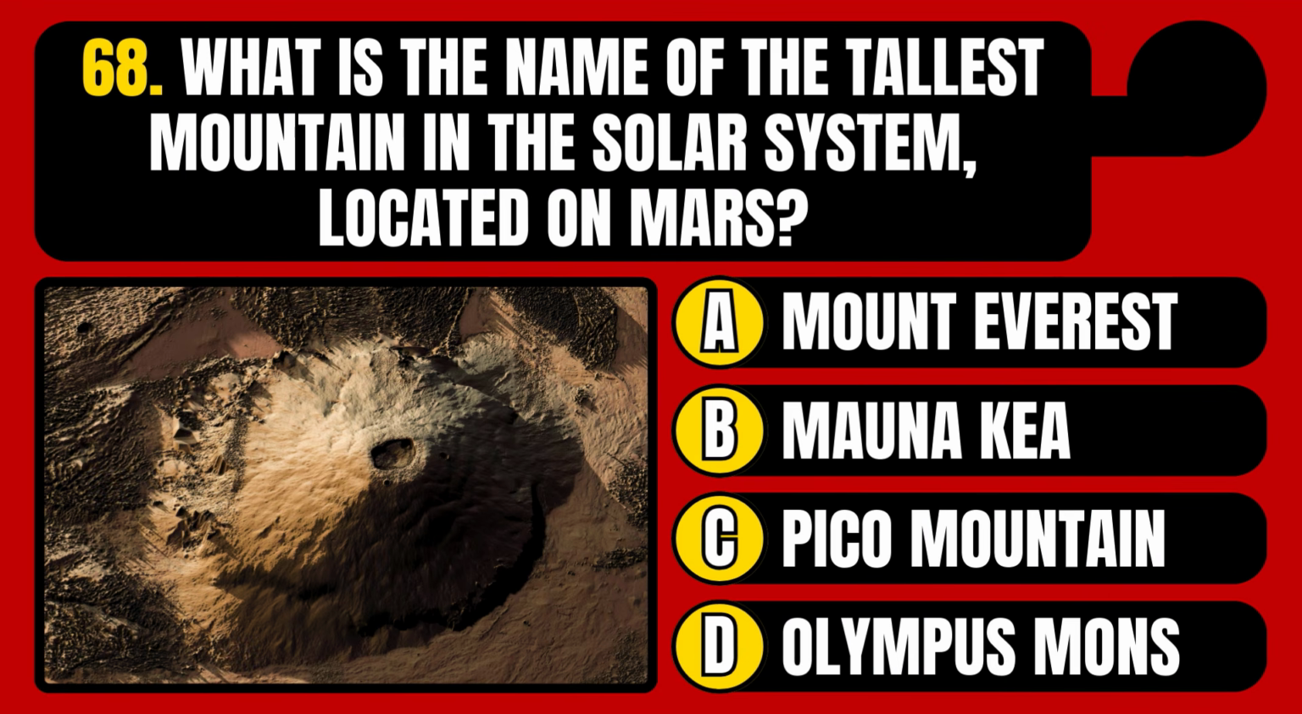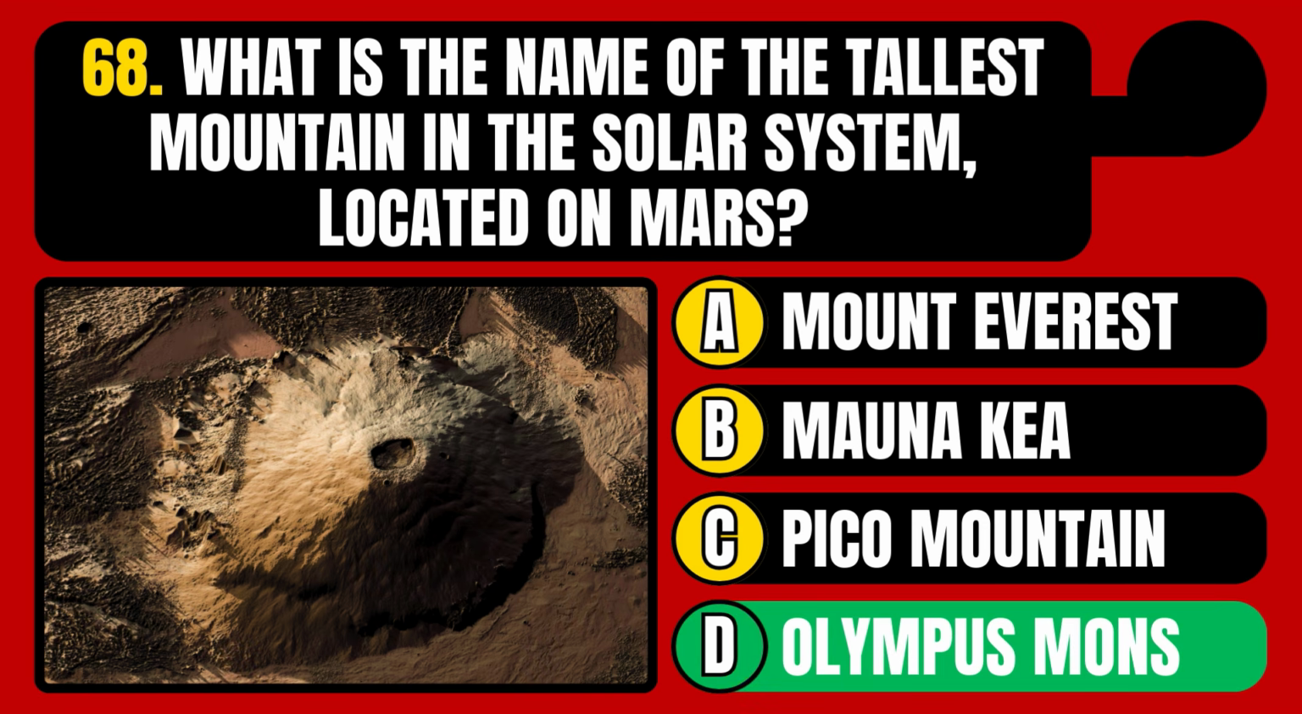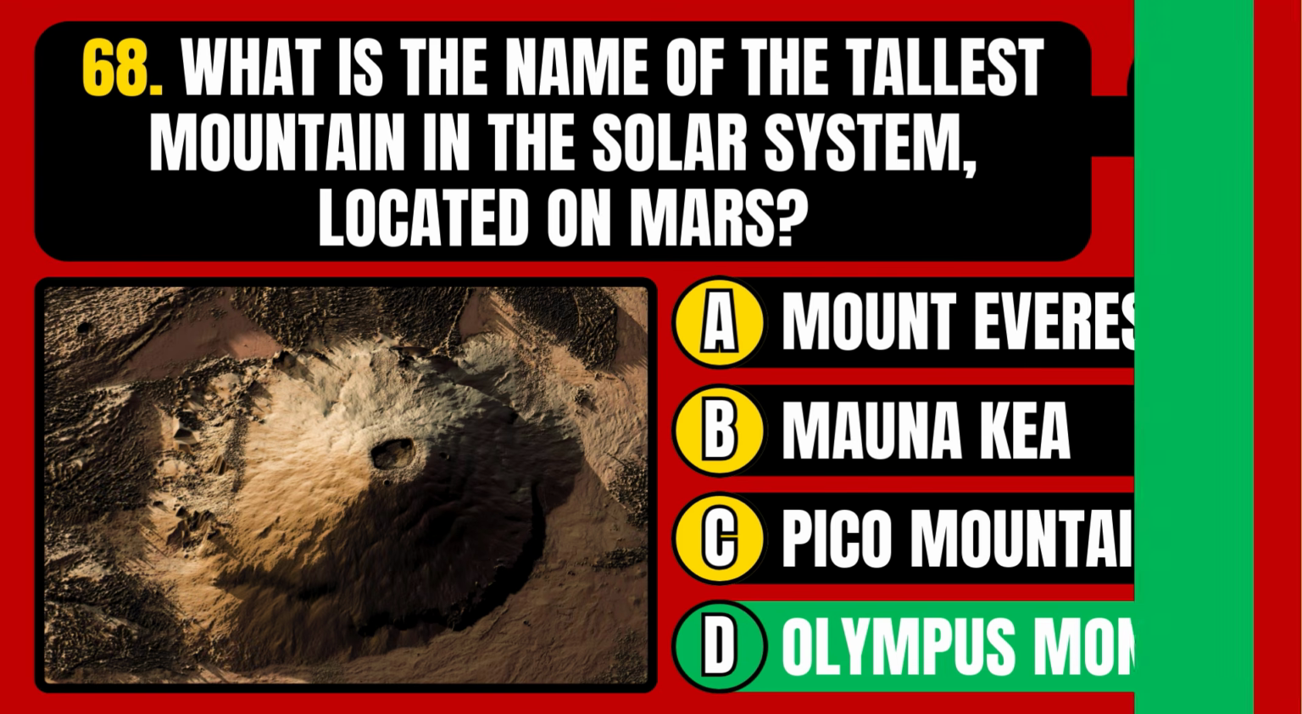What is the name of the tallest mountain in the solar system, located on Mars? Mount Everest, Mauna Kea, Pico Mountain, or Olympus Mons? The correct answer is option D, Olympus Mons.